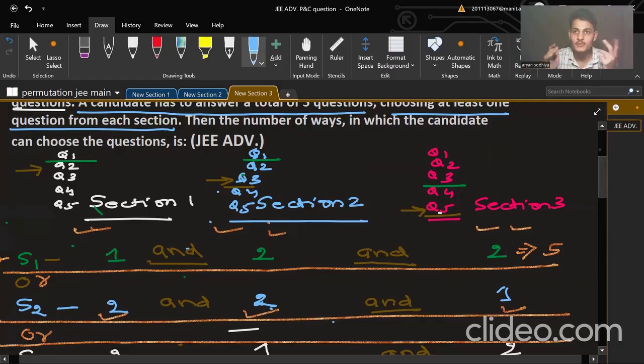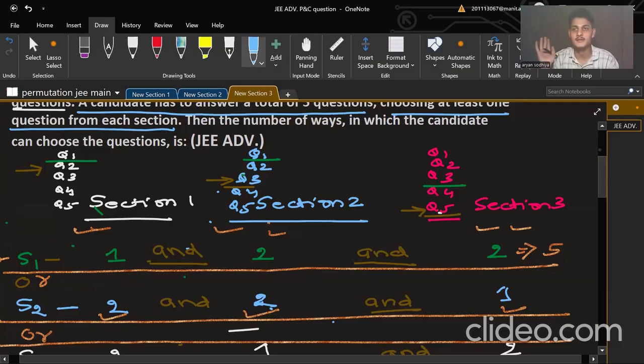And we can also use the formula. Like size of the group is what? 1. And number of total questions are what? 5. What is the formula? Like you have given n objects and you need to make group of r size, which is 1. 5C1 can be used. You just need to make groups. Okay.